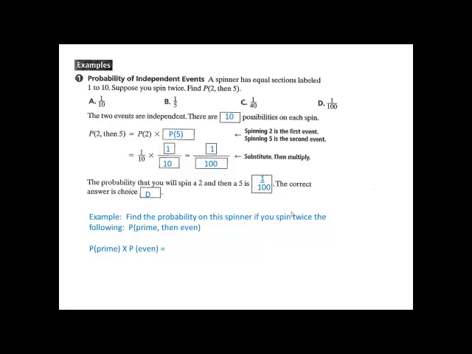We're going to find another example. We're going to find the probability on this spinner, if you spin twice, of getting a prime number followed by getting an even number. So we have to find the probability of a prime times the probability of an even. There are 4 prime numbers between 1 and 10 out of 10 numbers. There are 5 even numbers out of 10 numbers. When we multiply this, we get 20 over 100, which needs to be simplified to 1/5.